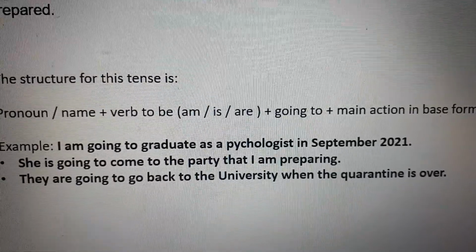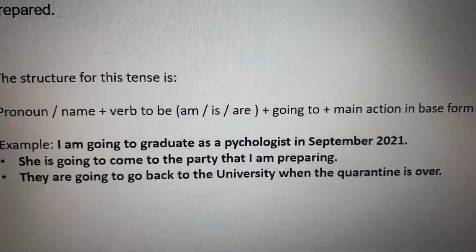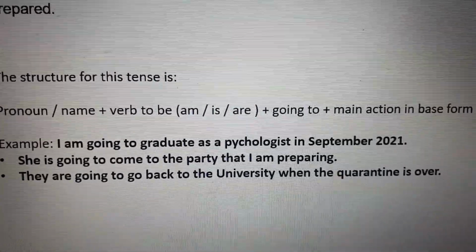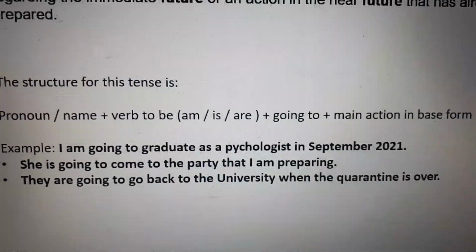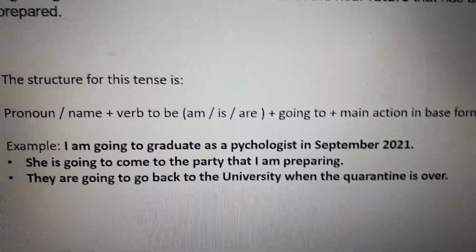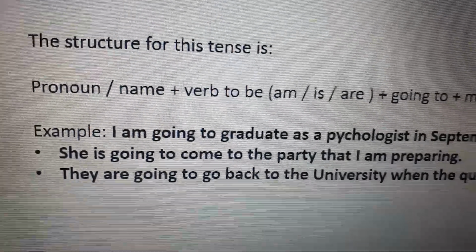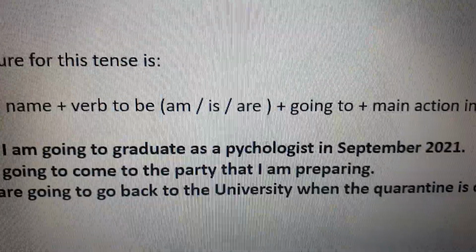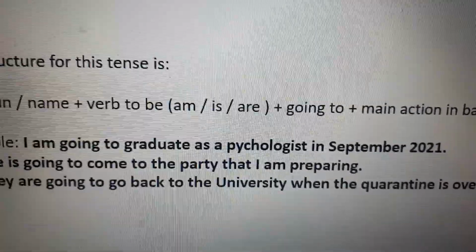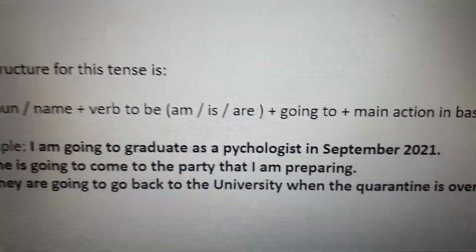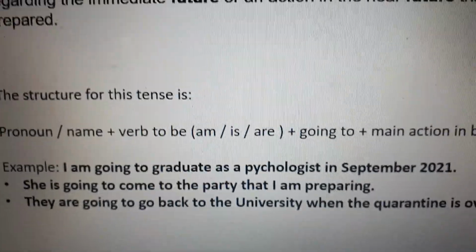Going to, or "ing", goes with the verb to be: am, is, or are. And the am, is, or are depends on what? On the names or the pronouns. Then after to, the action has to be in base form: graduate, come, go, play, plan, stay, jump, etc.